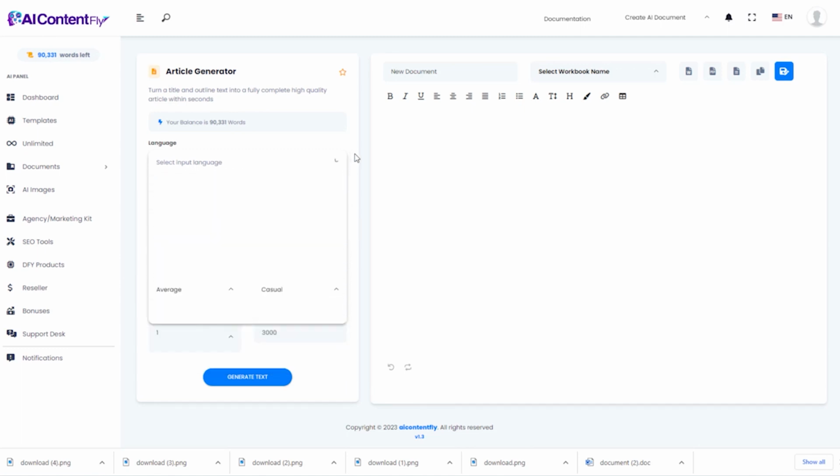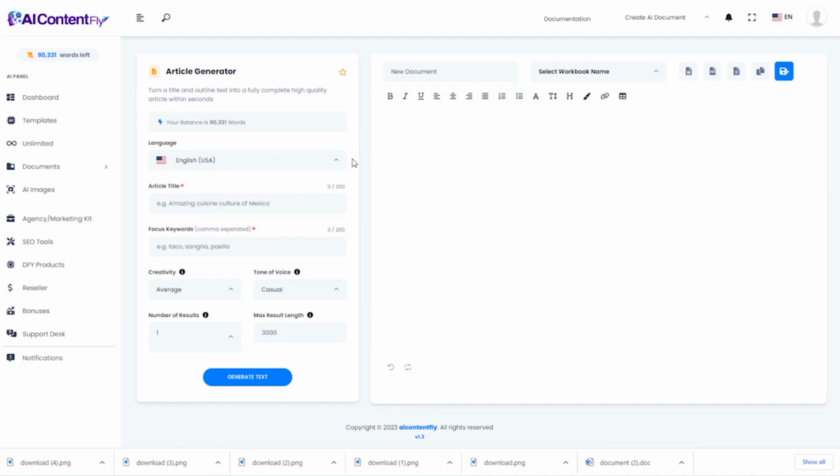So you can have a truly international business. You can grow a bigger audience and reach people all around the world in all different languages and ultimately make more money. That's the power of AIContentFly.